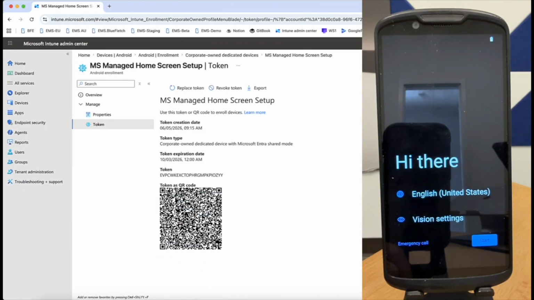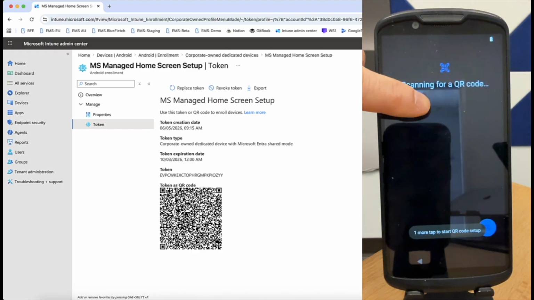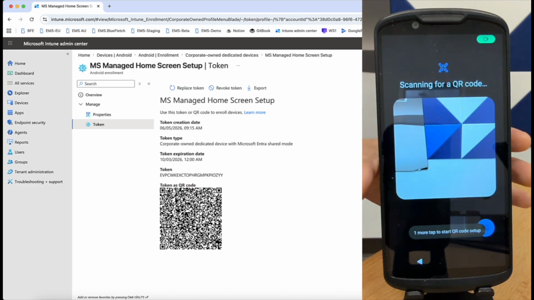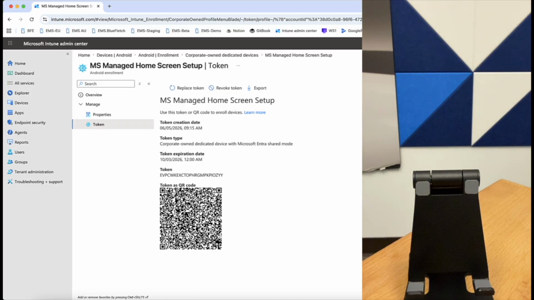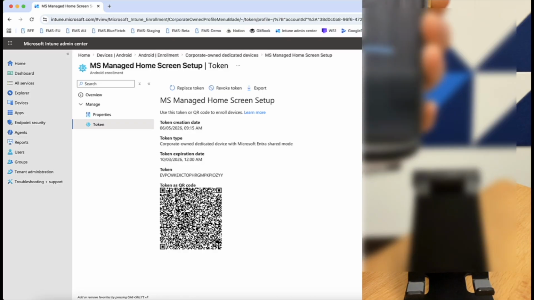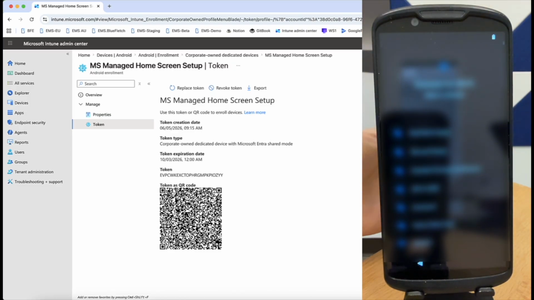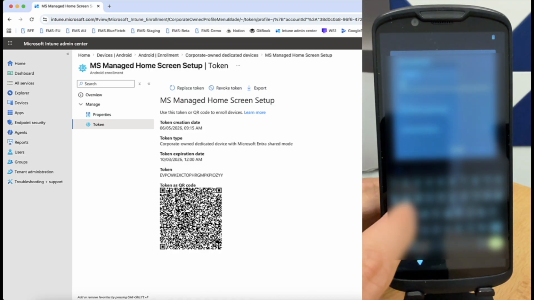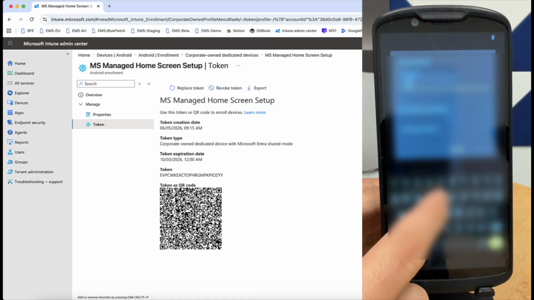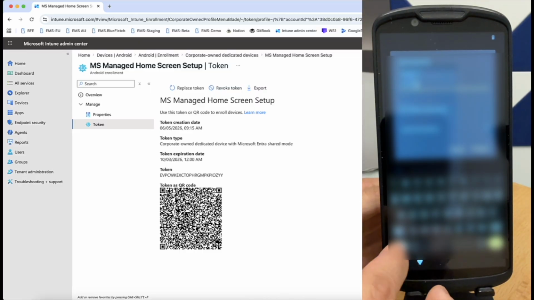So I have a TC58 device over here right now. What you want to do is you want to grab your device, you want to open up your token in Intune. You're gonna tap onto the screen multiple times till you get this. Then you're gonna scan the QR code. Then you're gonna insert your Wi-Fi. Fill in the password.